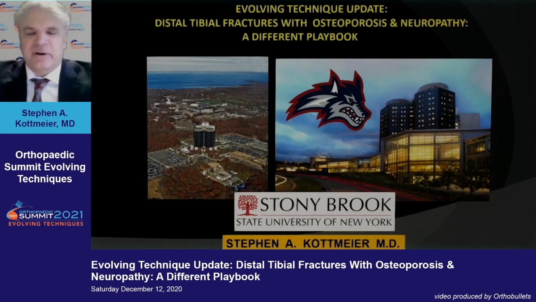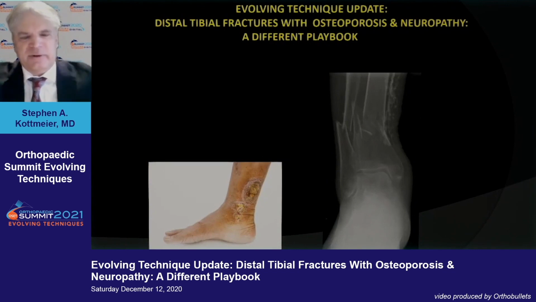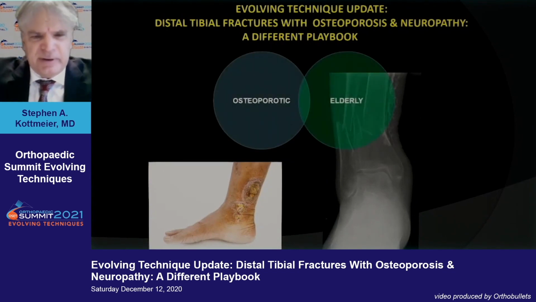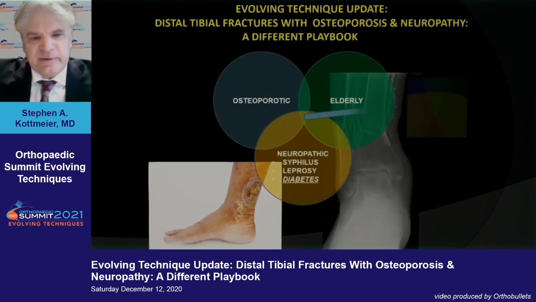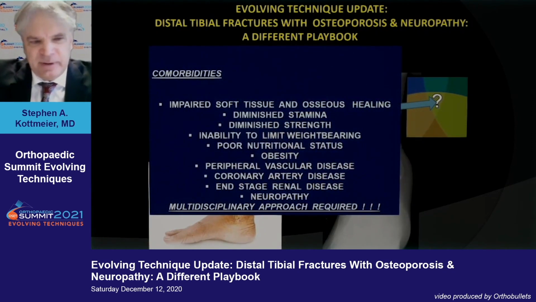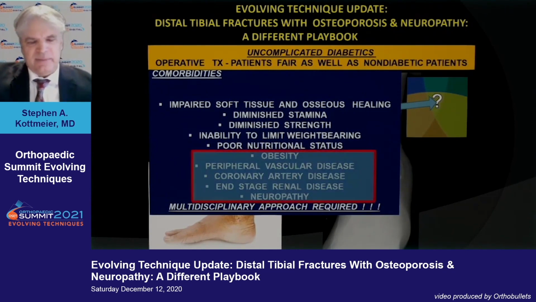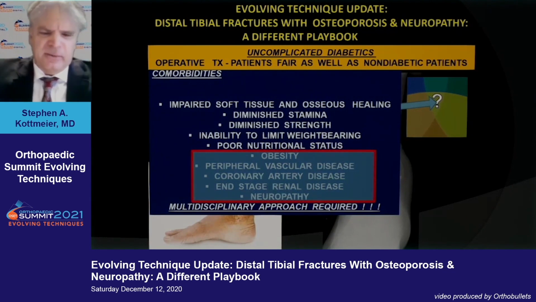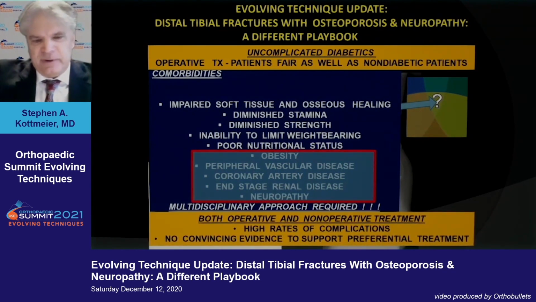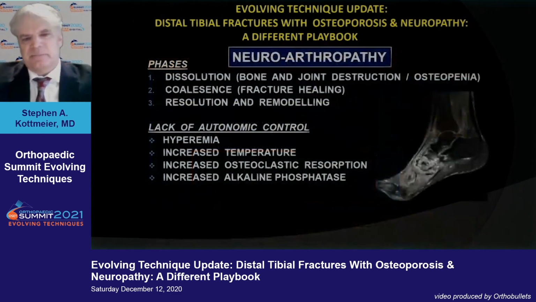All right, so my charge was this ugly combination of problems here. I'm going to move fast to the introductory stuff, but basically with these distal tibias and neuropaths and vascular paths, I want to look at what's happening here in the middle with all these combination of problems, and they all have comorbidities. I think it's pretty much accepted that uncomplicated diabetics do fairly well, as well as non-diabetics, but it's this group with real complicated diabetes that we have real concern with what works and what doesn't work, and high rates of complications with both operative and non-operative treatment.